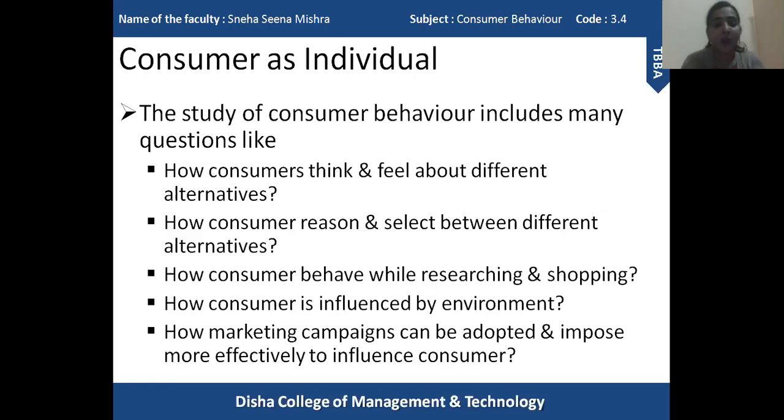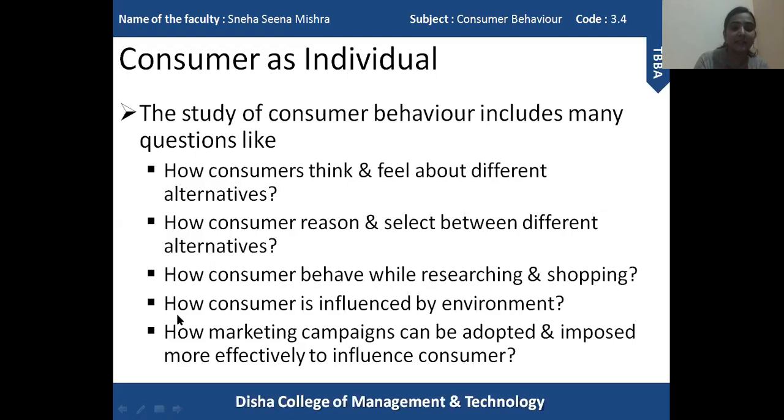The last question here is, how marketing campaigns can be adopted and imposed more effectively to influence consumers. So the last question says that the organization must focus on marketing campaigns. They need to be created and implemented in such a way that they will have an effective influence on the consumers. Now these questions from 1 to 4, some of the questions which are answered through the study of consumer behavior.